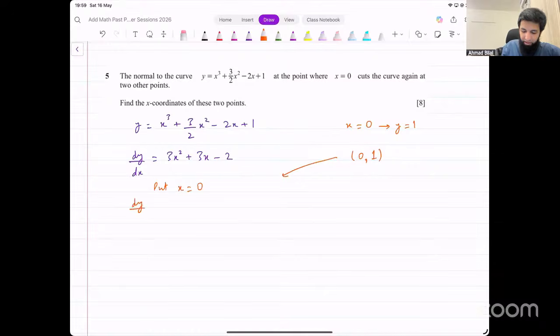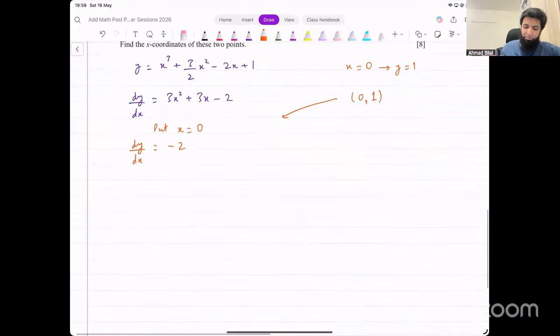The gradient at this point is 0 plus 0 minus 2, which is minus 2. Or you can just write down minus 2 directly as well. That's okay. Now we know the gradient at this particular point of the curve. What's the gradient of the normal going to be? Negative reciprocal of this. Change the sign, take reciprocal, and that will be 1 over 2.